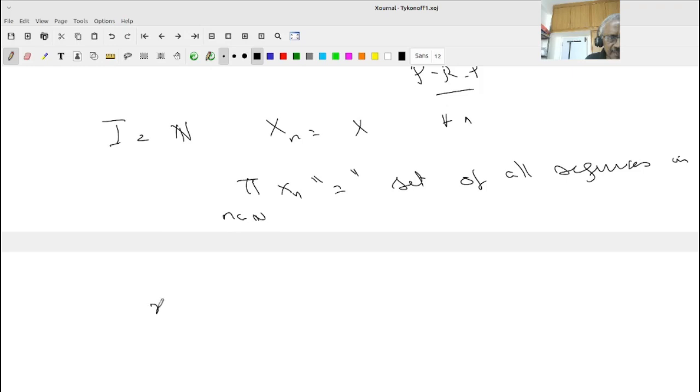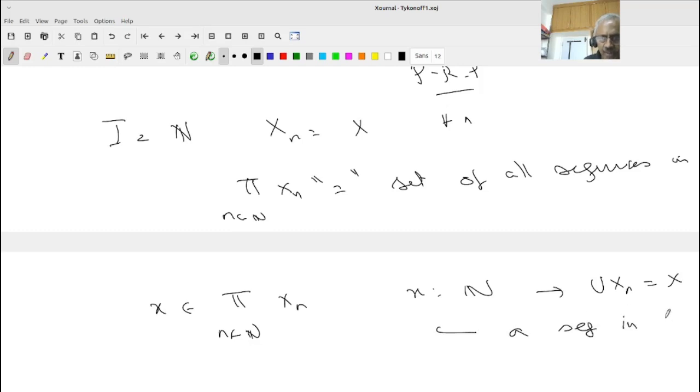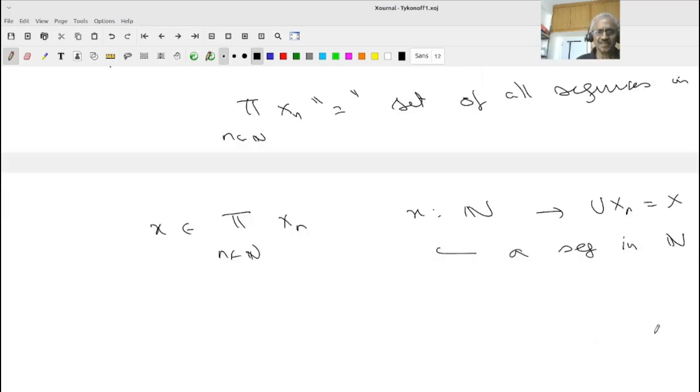Because if you give me x in the product, this is a set of functions from natural numbers to the union of X_n, but that is nothing other than X. Therefore this is a sequence in X. That's the definition. So the infinite tuple, I will write as x equals (x1, ..., xn, ...), where x_n is x at n.